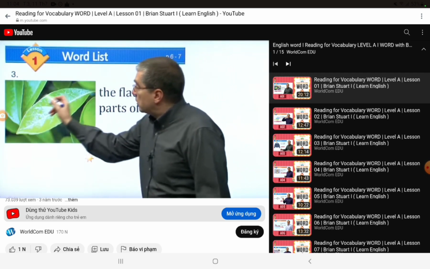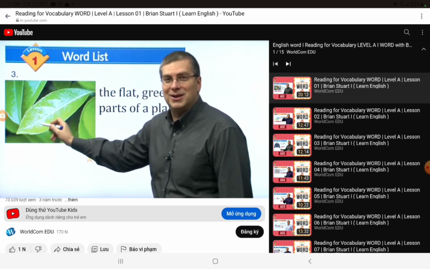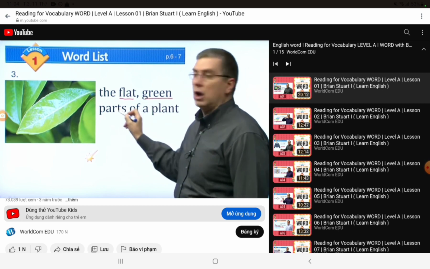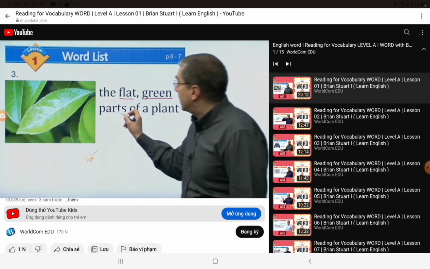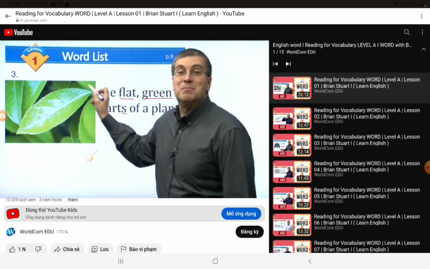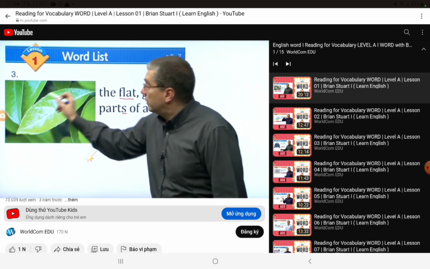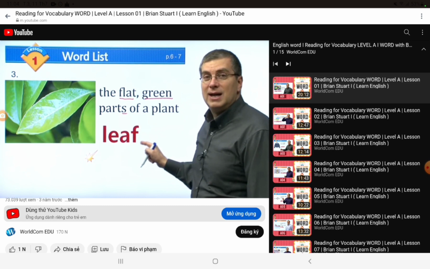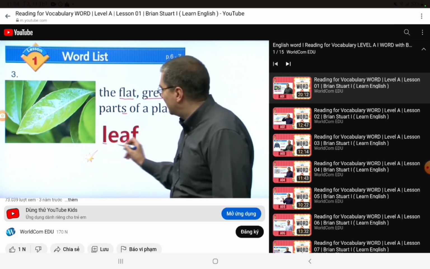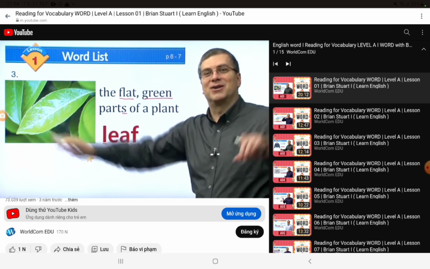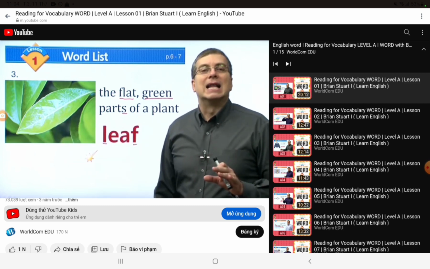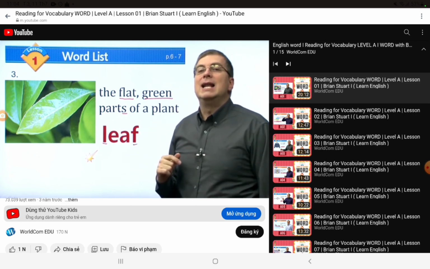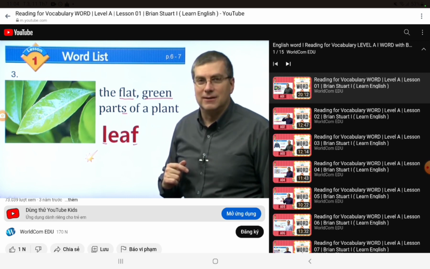So here is our third word. Look at this. Do you know what this is? Here is our definition: the flat green parts of a plant. Parts means there is not only one. This is a leaf. The L and the F are together here, but in the group they're separated.